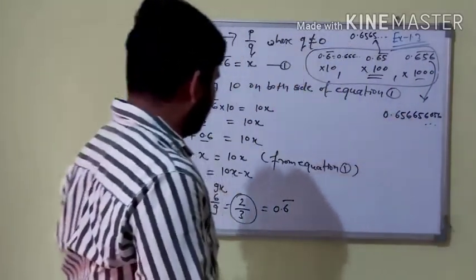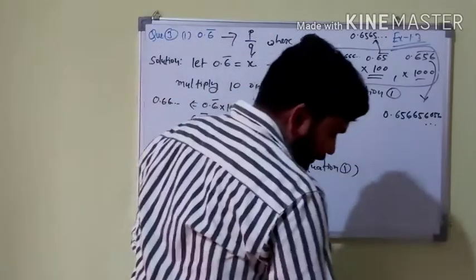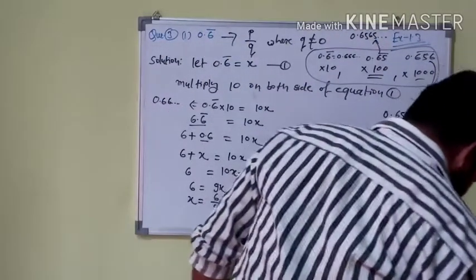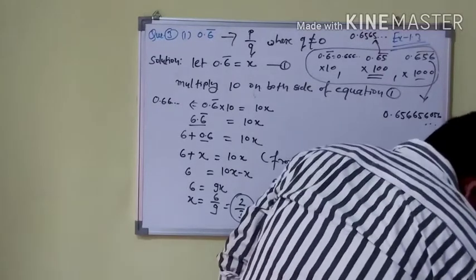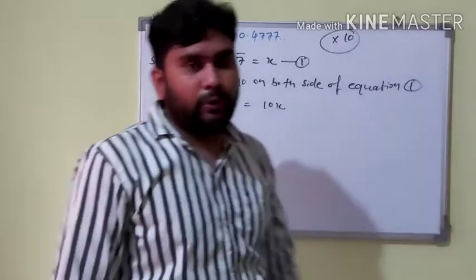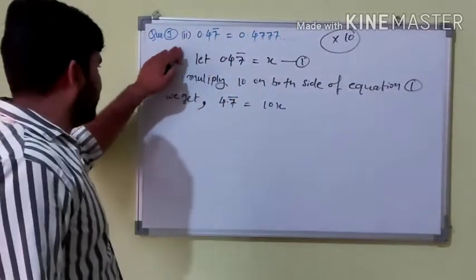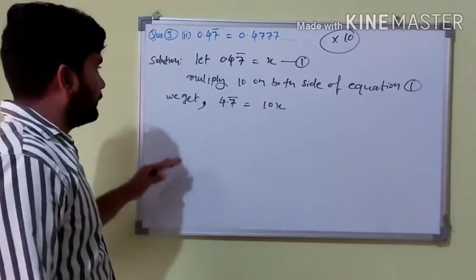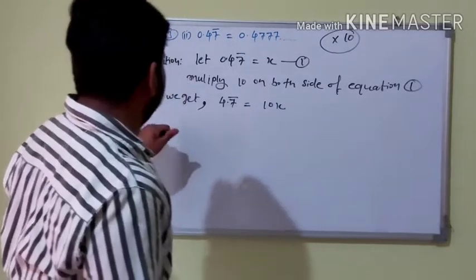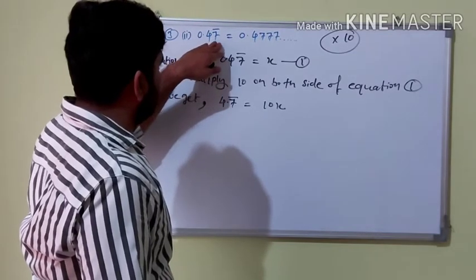0.47 is given. Okay, so let's try the second question, and then all the other questions you can write by yourself. Okay, dear students, our next question is question number 3, exercise 1.3. Here is given a question, 0.47 bar.